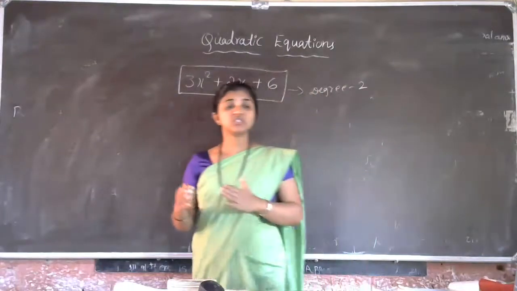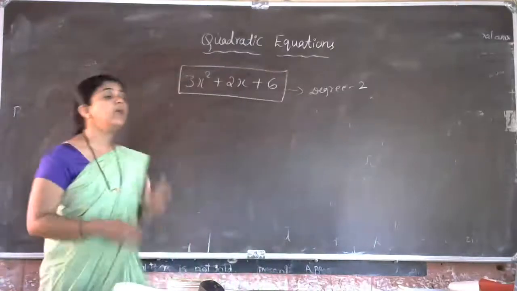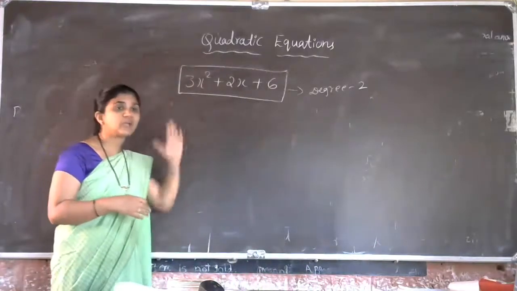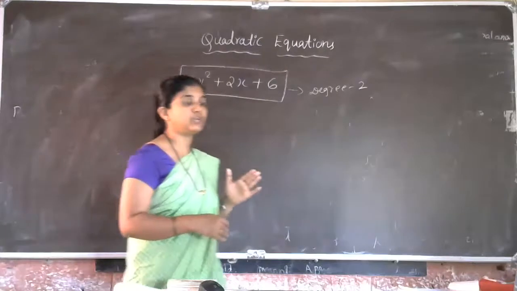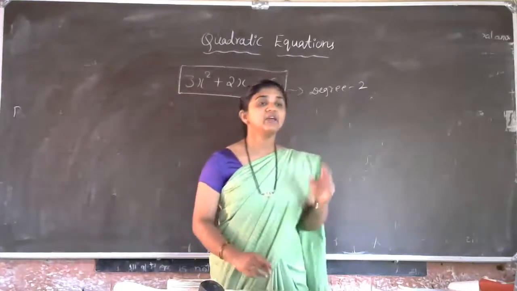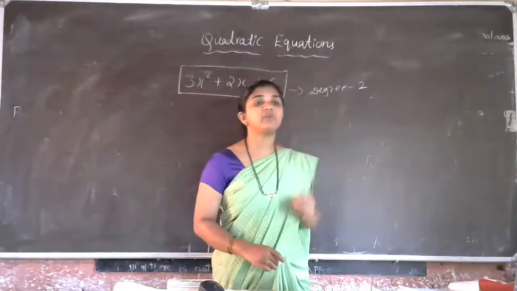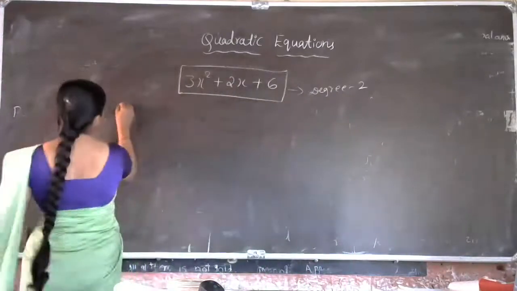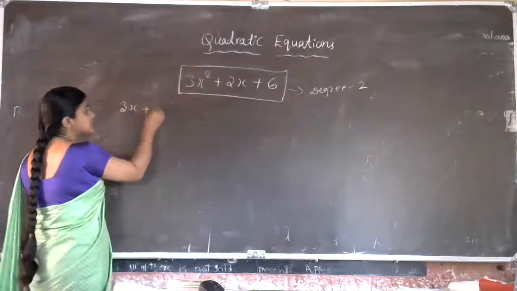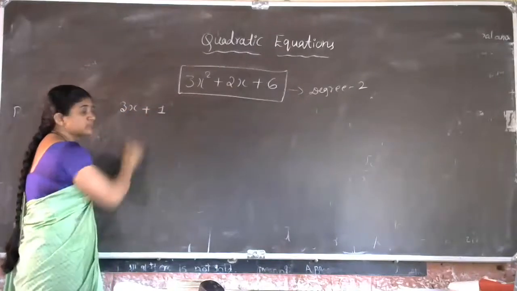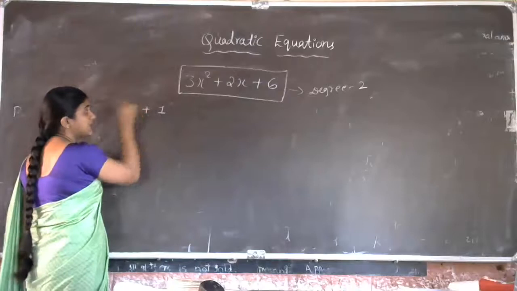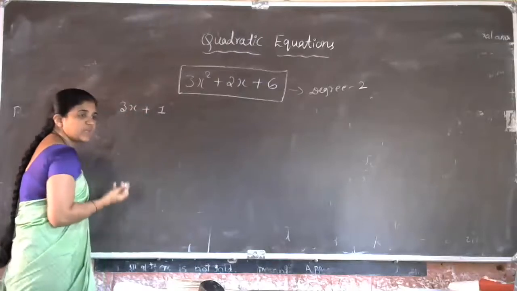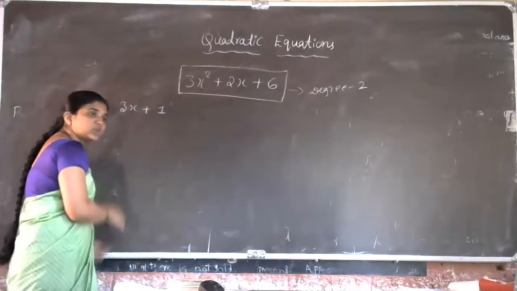Now, based on the degree, polynomials are classified into types. In 9th standard, we learn three types of polynomials based on degree. Which is the first one? For example, 3x plus 1. Here the highest variable power is only 1.